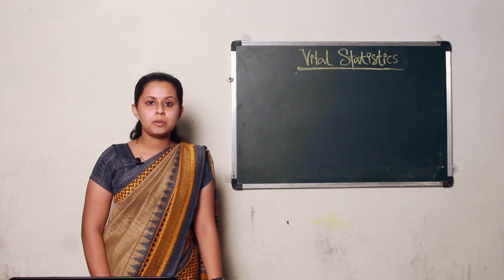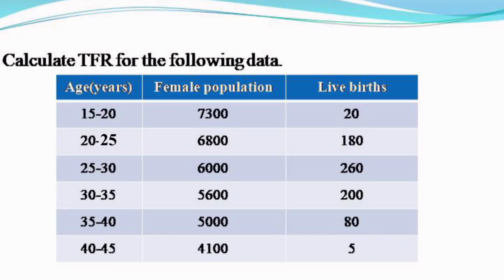Next, we shall study the problems on total fertility rates. The question is, calculate total fertility rate for the following data. First column, age in years: 15 to 20, 20 to 25, 25 to 30, 30 to 35, 35 to 40, 40 to 45. Second column is female population: 7,300, 6,800, 6,000, 5,600, 5,000, 4,100. Live births are 20, 180, 260, 200, 80 and 5.